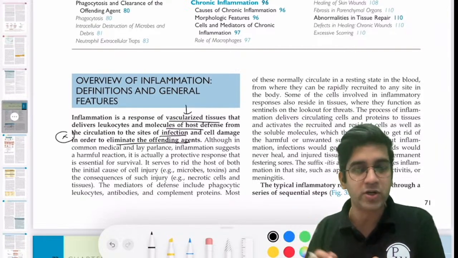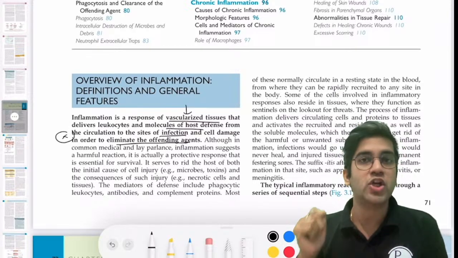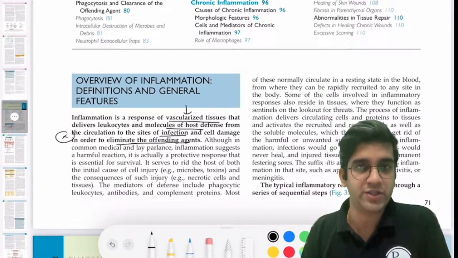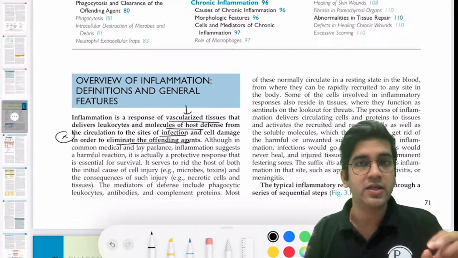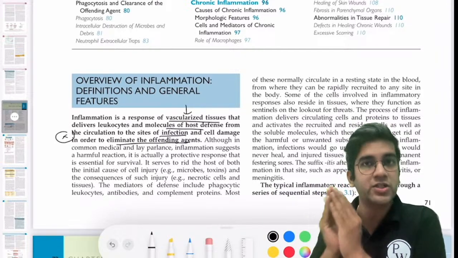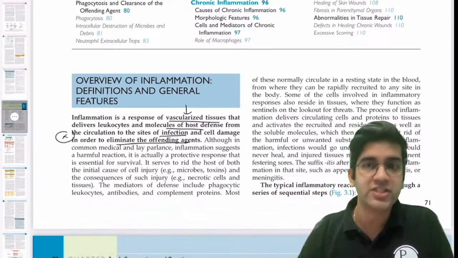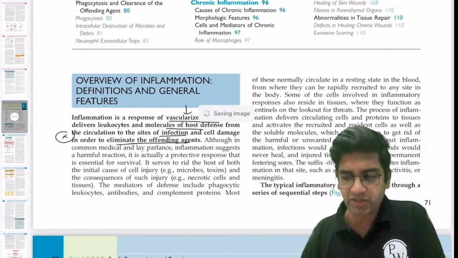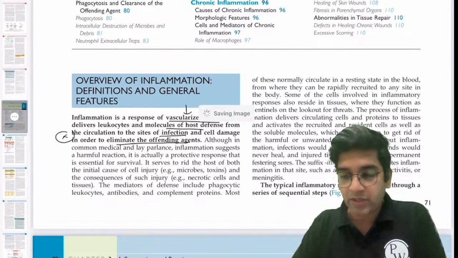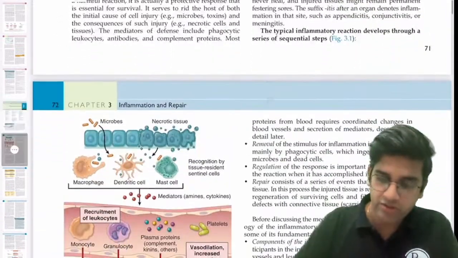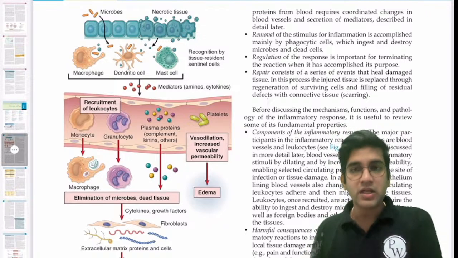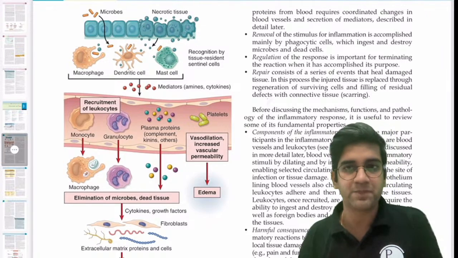Anything which irritates my body, to which I'm not born with, it's not a component of me, which is foreign, my body will react. That's what is inflammation. That's a simple thing about inflammation. Robbins covers the inflammation which I need to know as a doctor: an infectious or offending agent or anything which is foreign. The response by a vascularized tissue is called inflammation, right? So if you're going to take the inflammatory process of just the response to a foreign tissue, it's on PW method, you can have that, right?